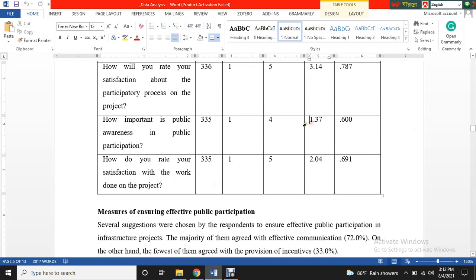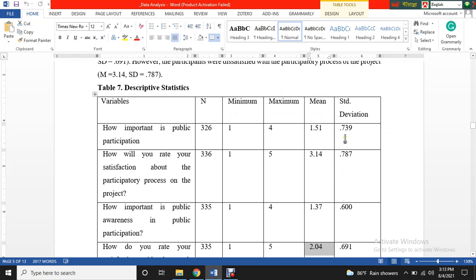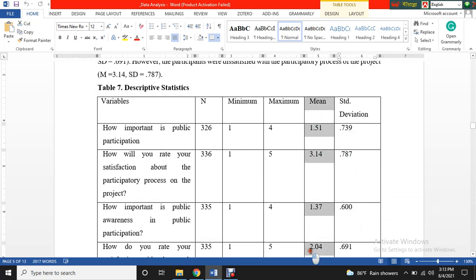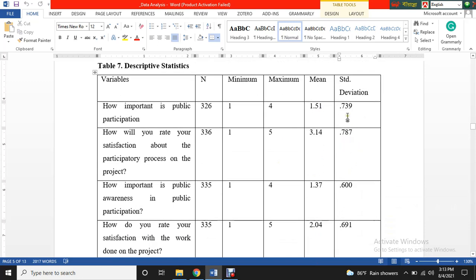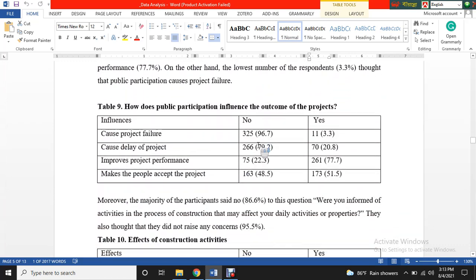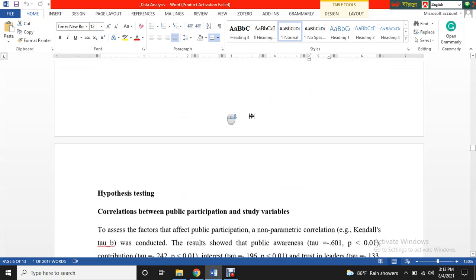This is also close to 1, that means they think public awareness is very important. And this is close to 2, that means they are satisfied. You can explain them this way, but the standard deviations are not explained actually, and this is the most important. A standard deviation below 1 means that we can rely on this mean value. So this is okay. And these are the categorical variables, the yes/no questions again.